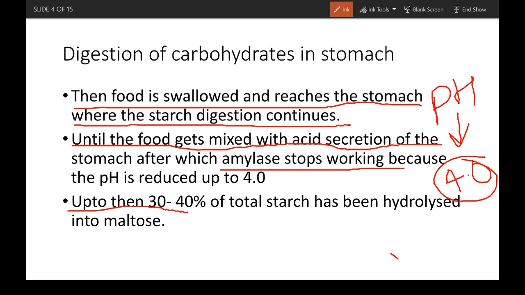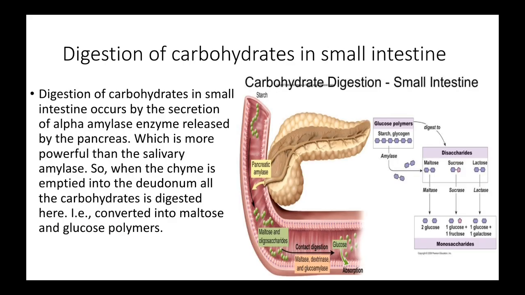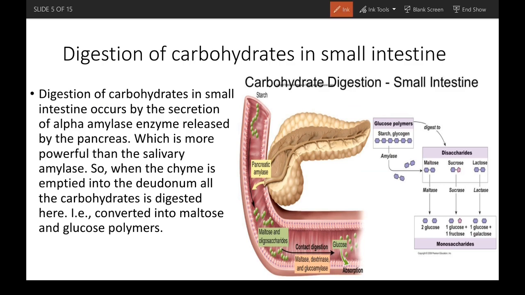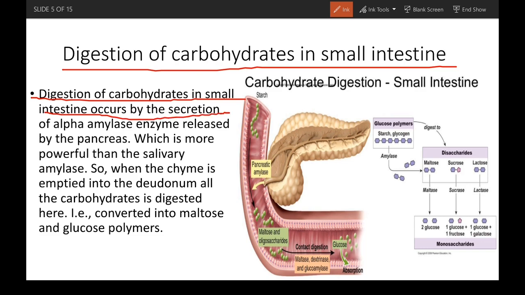Up to then, 30 to 40% of total starch has been hydrolyzed into maltose. The rest continues in the small intestine. So digestion of carbohydrates in the small intestine occurs by the secretion of alpha amylase enzyme released by the pancreas.